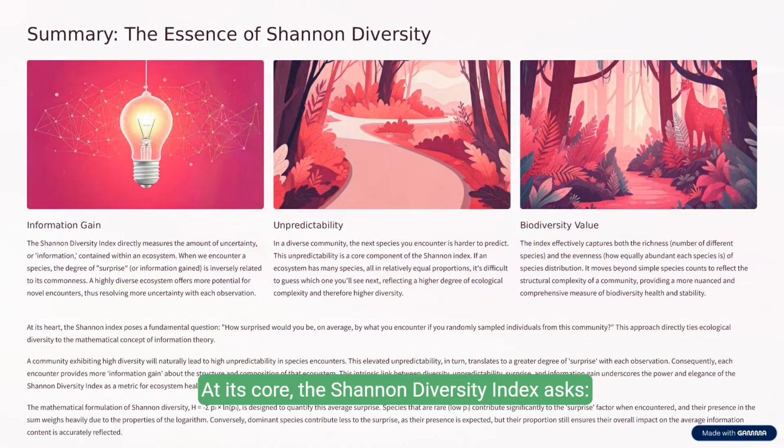At its core, the Shannon Diversity Index asks, how surprised would you be if you randomly picked a member of this community? High diversity means you can't easily predict what you'll find next. Each encounter brings fresh information and insight into the ecosystem's structure. This index elegantly blends richness and evenness into one measure, revealing not just how many species exist, but how evenly they share their world. As unpredictability rises, so does our understanding and our appreciation of nature's true complexity.